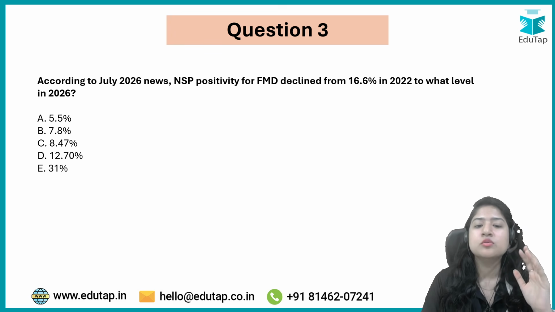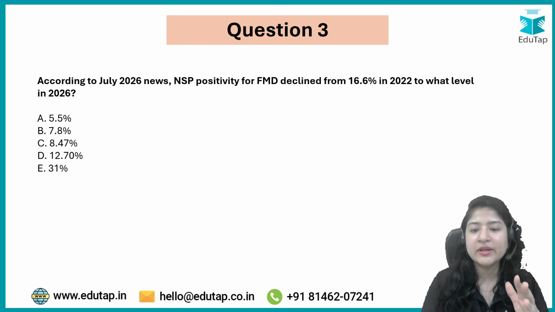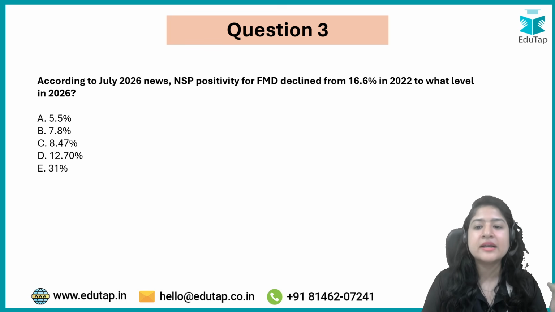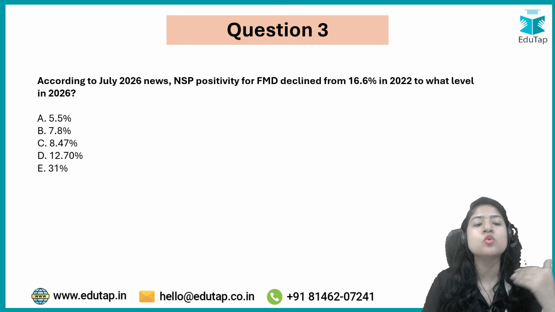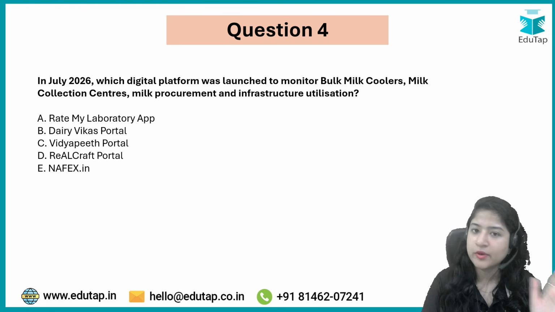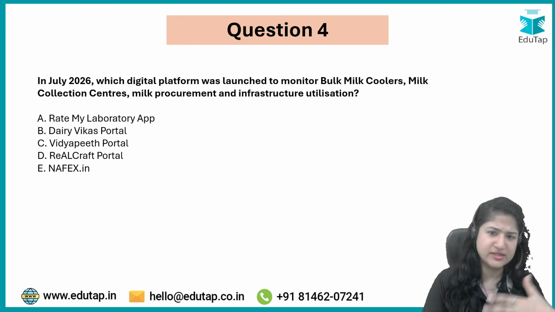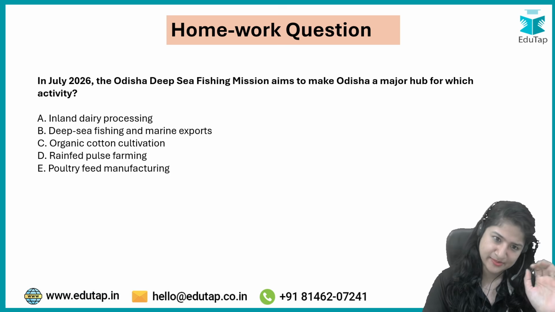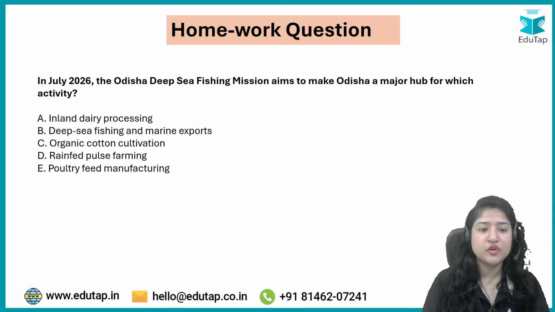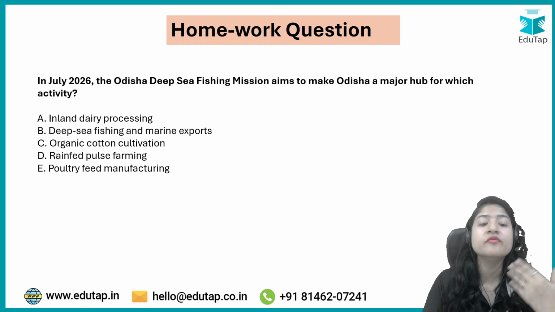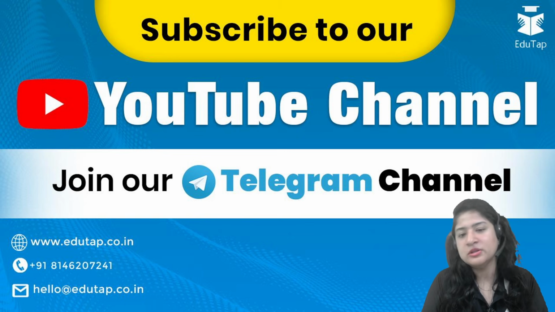According to July news, NSP positivity for FMD, ठीक है, आपका जो cases थे of these FMD, that has declined from 16.6% to what level? Important, that is your 7.8%. Question number 4: in July which digital platform was launched to monitor the bulk milk coolers and collection centers? ठीक है, for that we know Dairy Vikas portal has been launched. Now this is a homework question for you all. In July, according to the news, the Odisha deep sea fishing mission aims to make Odisha a major hub for which activity? Very simple, I hope you will be able to answer.